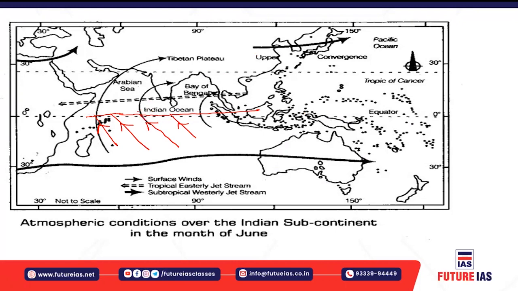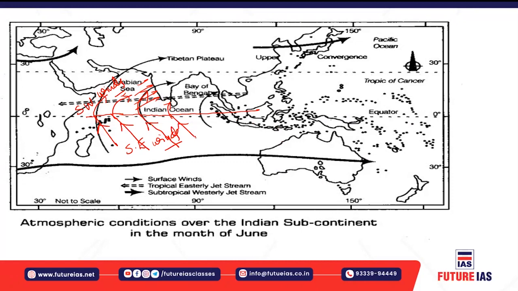So these winds, which are basically southeastern winds, are deflected to their right and converted into southwestern monsoonal winds. The same southeastern winds, after they cross the equator, convert into southwestern winds and impact the Indian peninsula as the southwest monsoon.